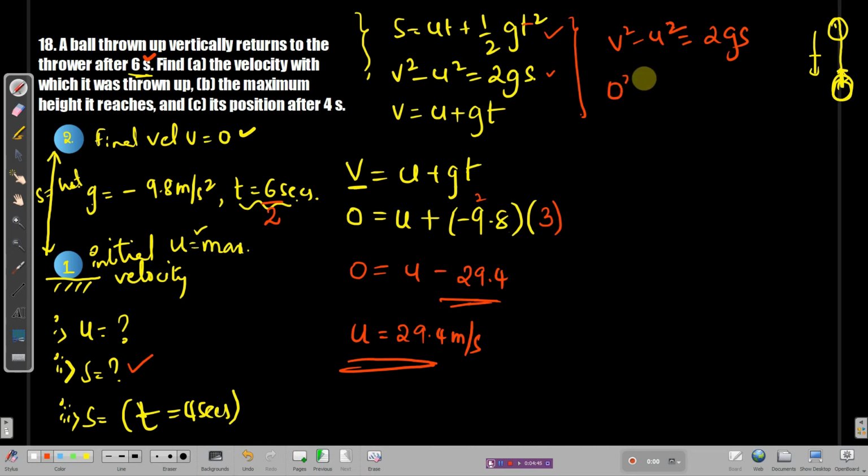v स्क्वायर कितना बनता है, v 0 है, और u कितना है आपका 29.4 होल स्क्वायर. I am writing down here 29.4 into 29.4, right? Every time you know me that I don't write squares like that, I write them in product. Right? Equal to का equal to 2 का 2 है. g कितना है बच्चों, -9.8, भूलिएगा नहीं, और यहाँ पर मेरे पास स्पेस नहीं बनती है, s मल्टीप्लीकेशन में आता है. 0 is gone, just gone.